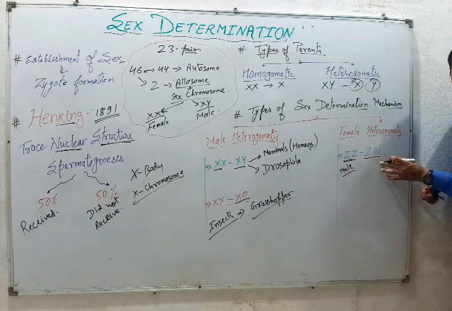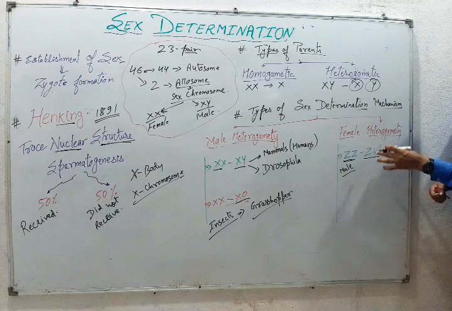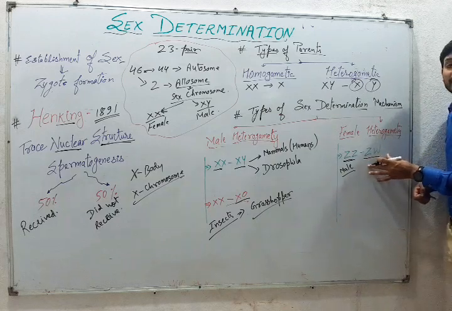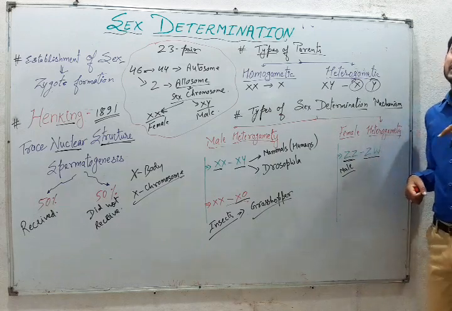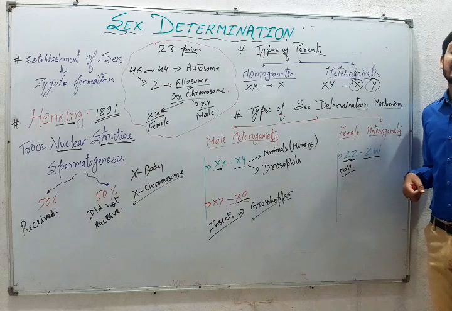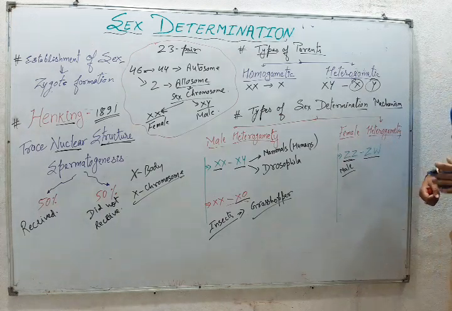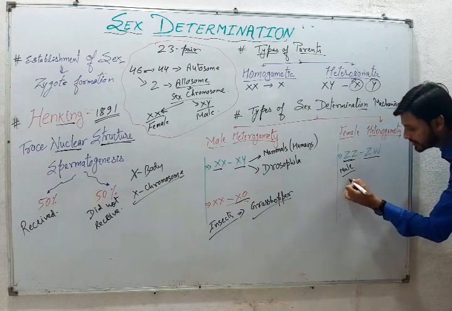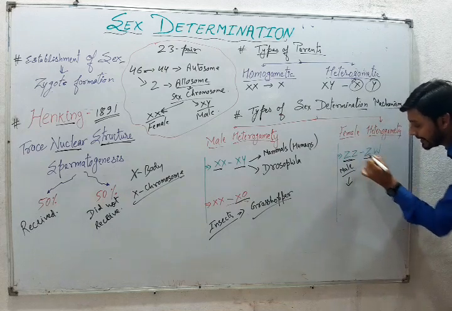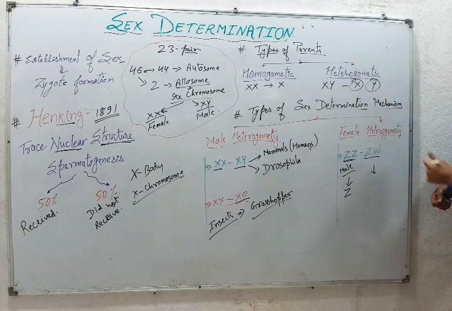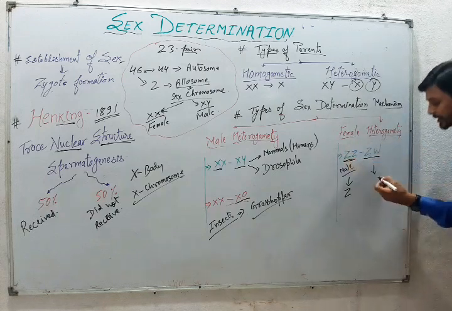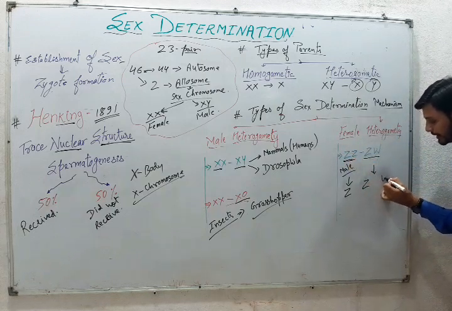So in this case, the female is responsible for the fate of the next generation, whether the individual will be male or female. The male produces only one type of gamete, Z, as it is homogametic. So here we have Z and W.